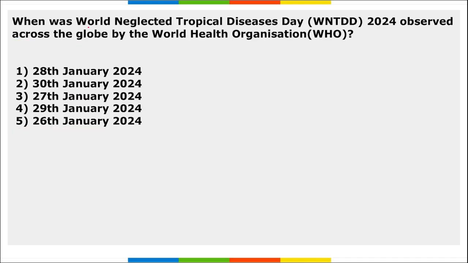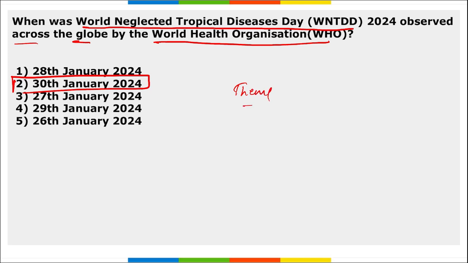Next, when was the World Neglected Tropical Disease Day observed across the globe by the World Health Organization? So it is 30th of Jan that we observe World Neglected Tropical Disease Day. Correct? And it is observed by WHO, World Health Organization. And there is a theme that you can remember for this day, the theme being Unite, Act, Eliminate. This is the theme here.